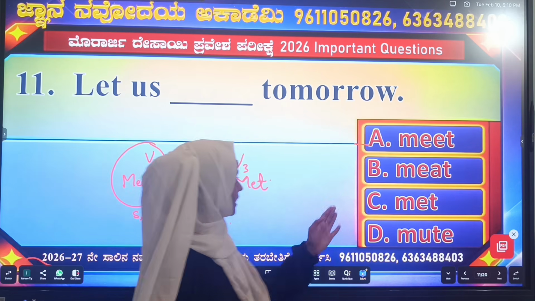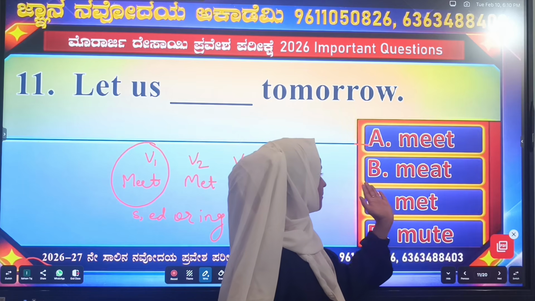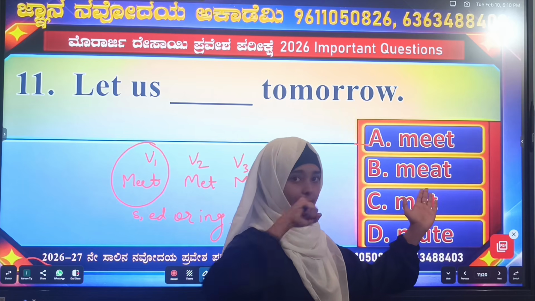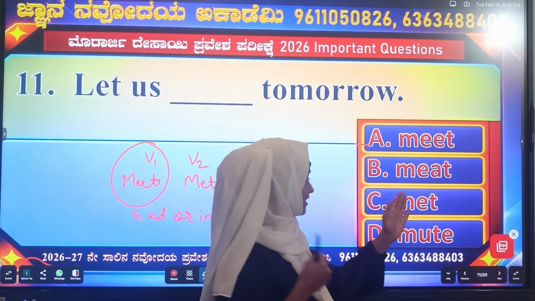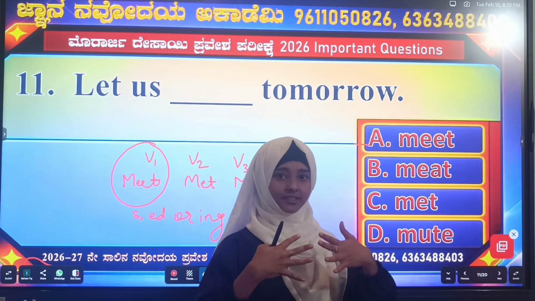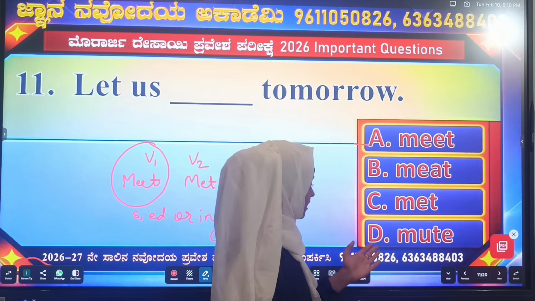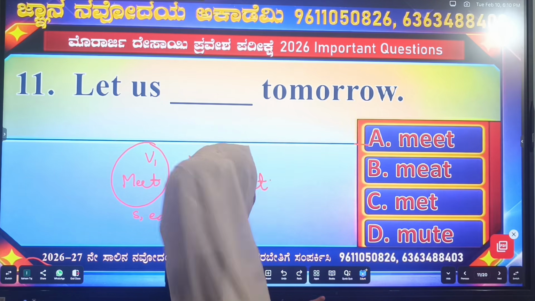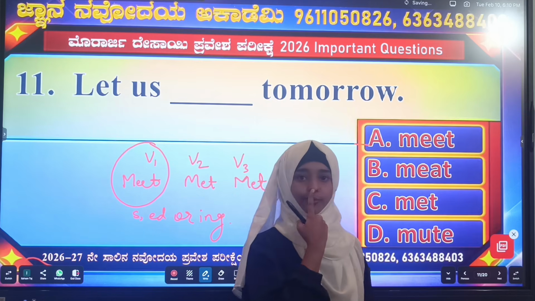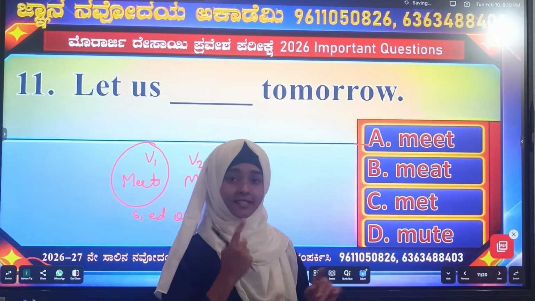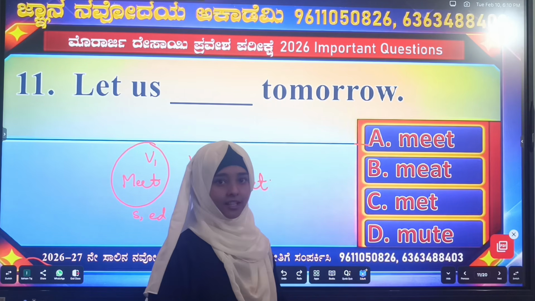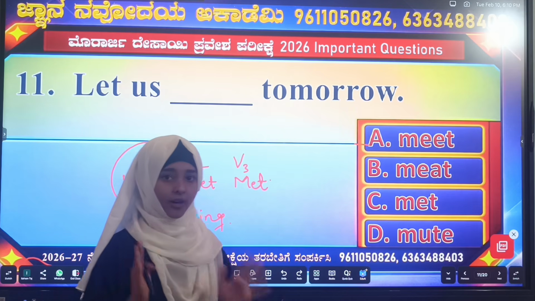Okay. So the options are A, meet; B, meat, this meat, chicken, mutton meat; C, met. Met means past. Okay na? It comes under V2 form. D, mute. Mute, you know that. Mute means silence. Okay na? Are you understanding? Are you getting my points?